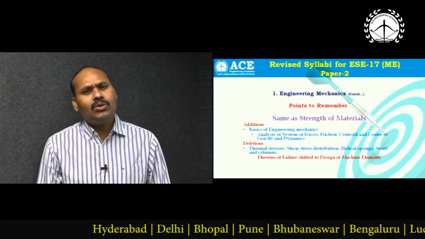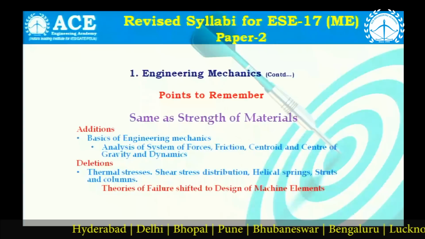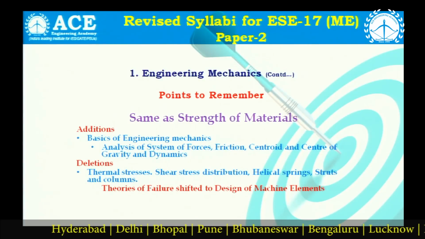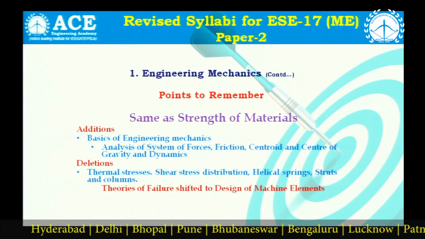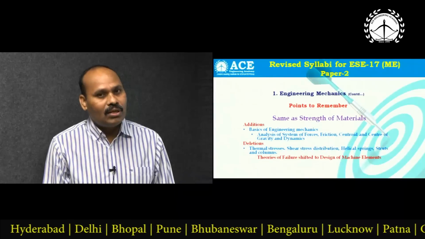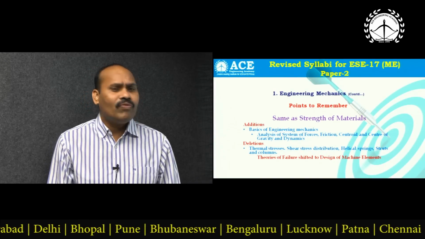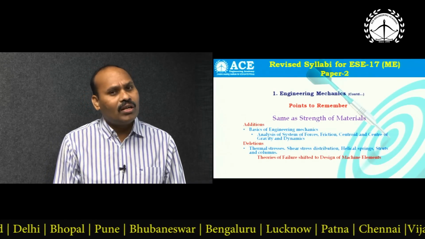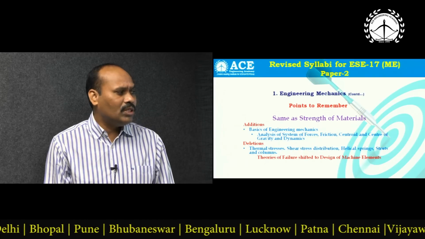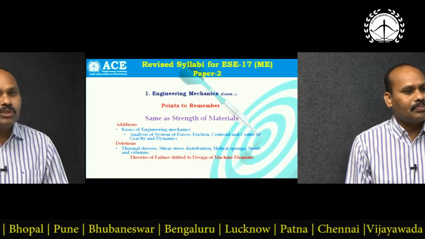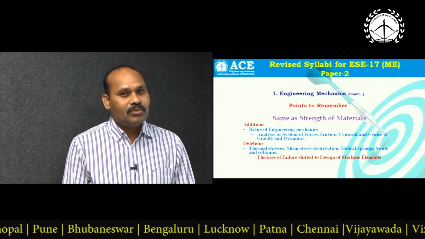A few topics have been deleted, like thermal stresses, shear stress distribution, helical springs, columns and struts. However, the theories of failure topic has been reorganized, that means shifted to design of machine elements, DME.